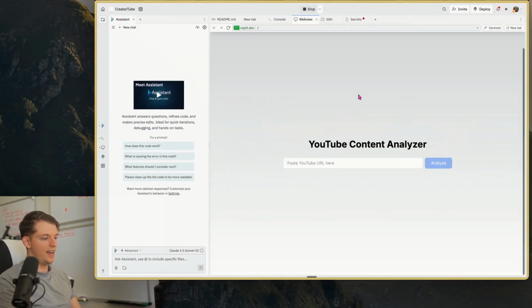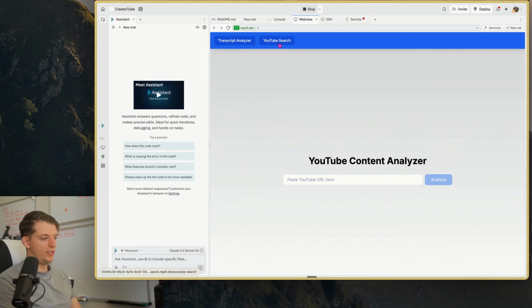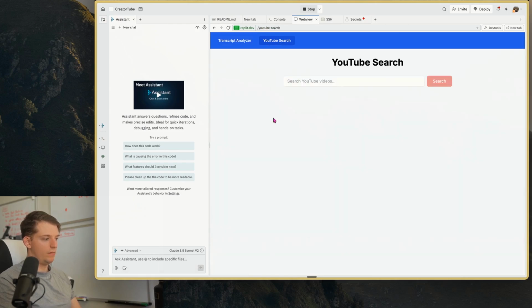Oh, so it added this navigation bar at the top. And again, we can change the styling later. And it also has YouTube search. That takes a while to load, that's okay. And we can now search YouTube videos. Now let's give it a test. So let's type in Cursor Composer search.